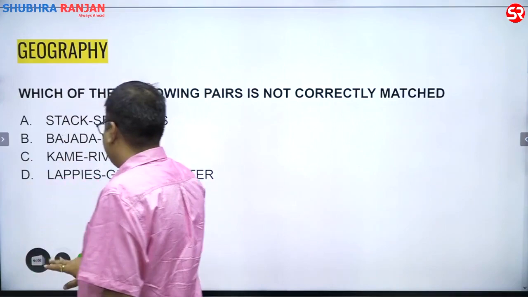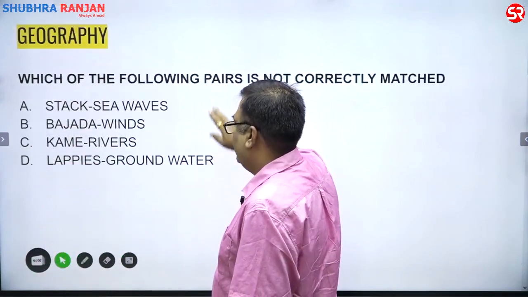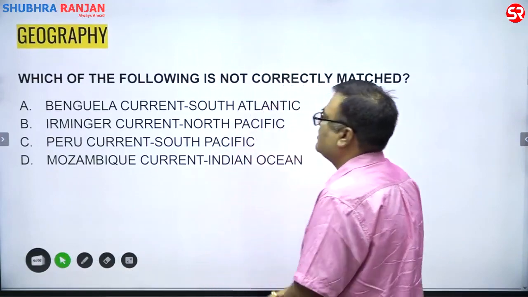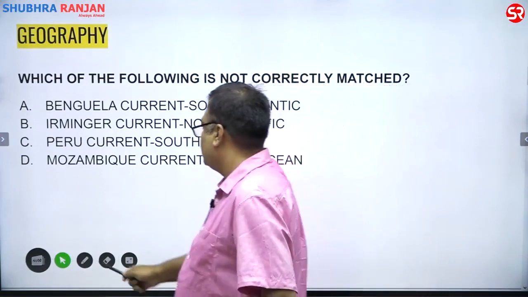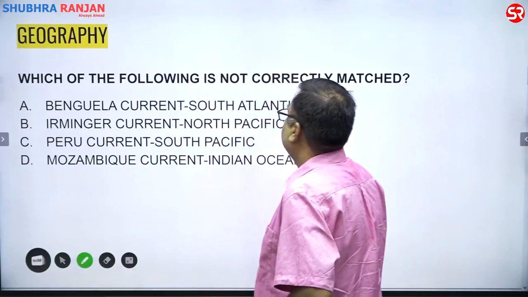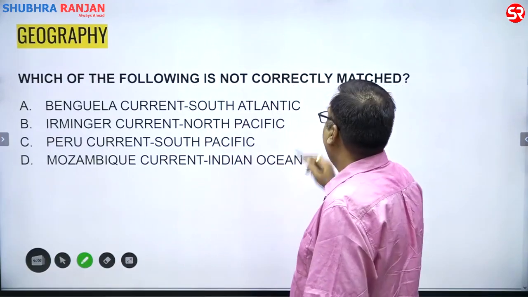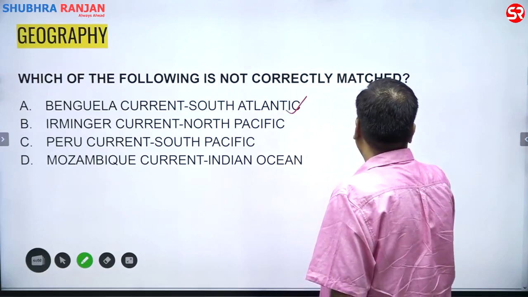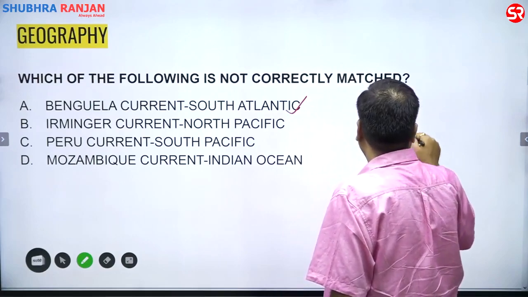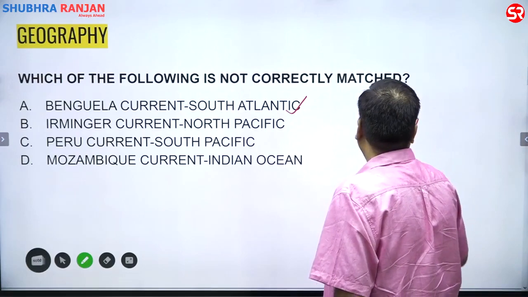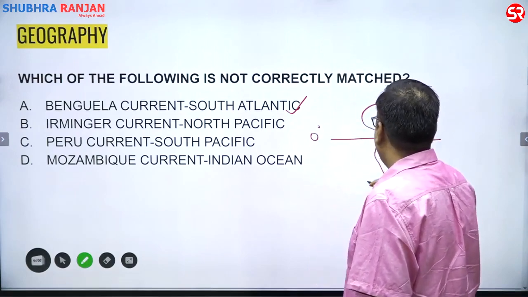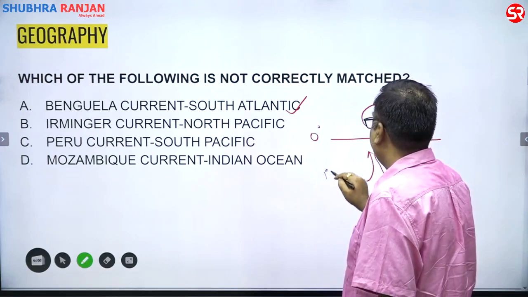Then the next one is: which of the following is not correctly matched once again. Benguela current, South Atlantic. Benguela current, South Atlantic, absolutely correct. Here this is the equator, and this is our Benguela cold current.